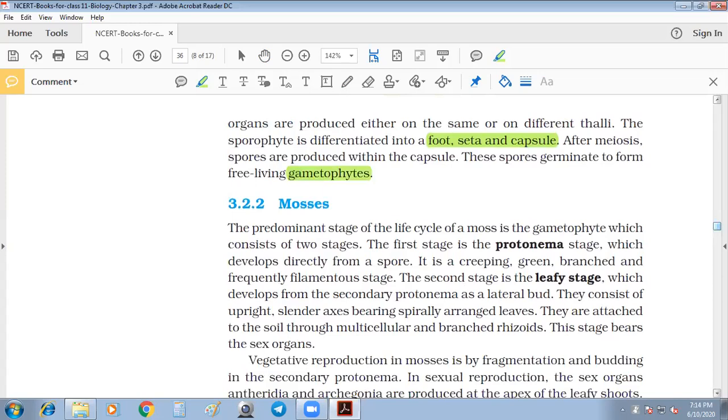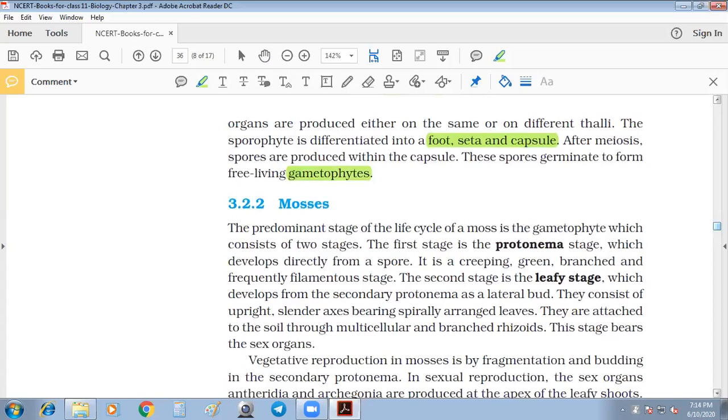Bryopsida is fully considered the mosses, and the presence of leaves in the gametophyte region is a unique characteristic of the mosses. That's important. Unique characteristic means it is most important for NCERT purposes. In the case of Bryopsida, vegetative reproduction is by fragmentation and budding in the secondary protonema stage, and a highly developed sporophyte is present here, right?